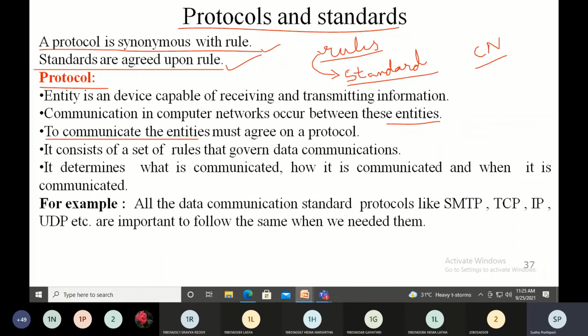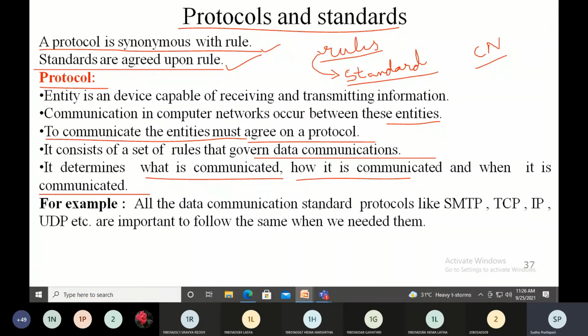To establish communication between these entities, the two entities must agree on a protocol. It consists of a set of rules that govern the data communication. So data communication should happen in this manner. That is what is called a protocol, and it determines what is communicated, how it is communicated, and when it is communicated. The protocol will define all this.